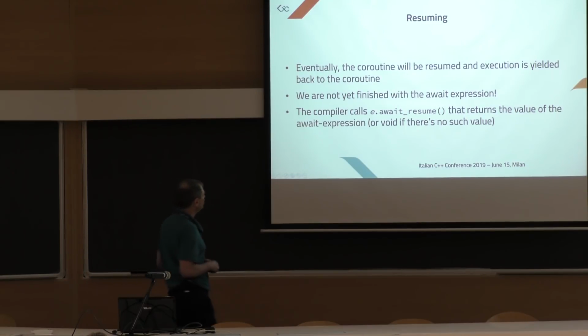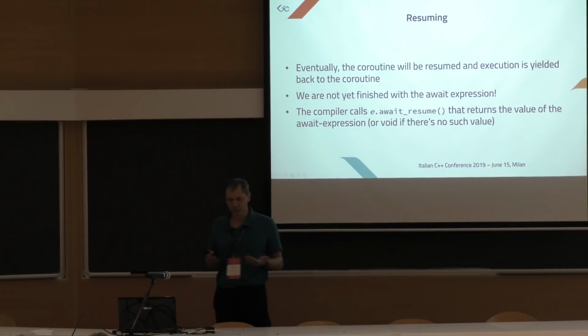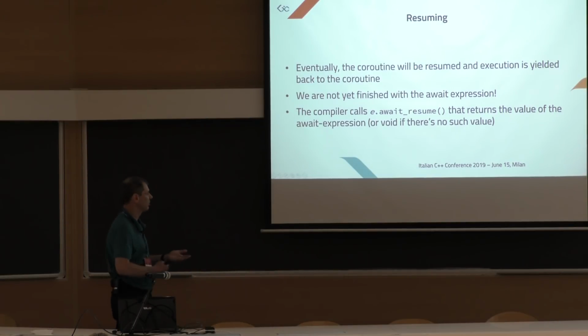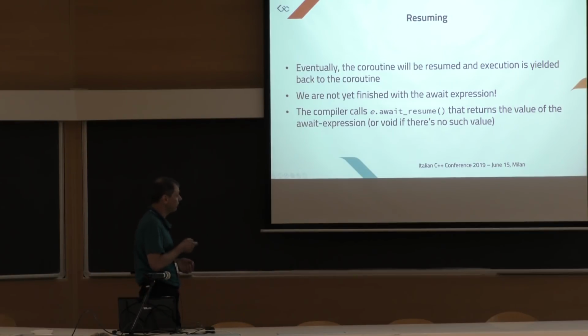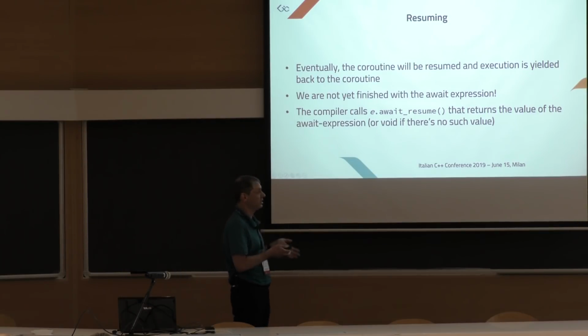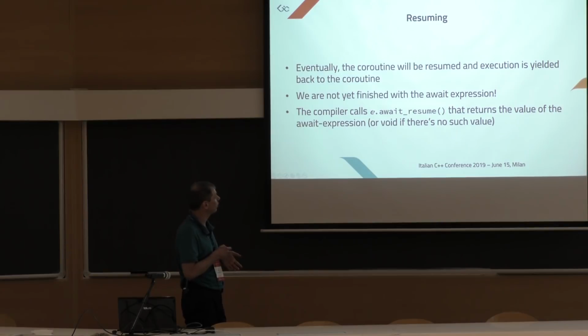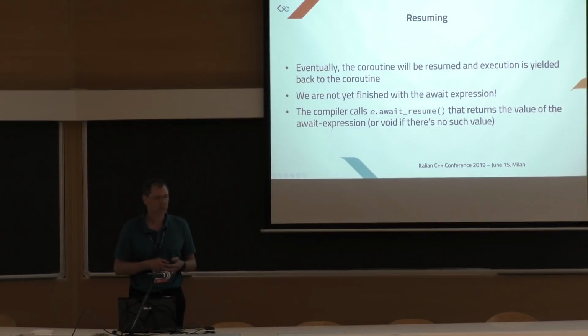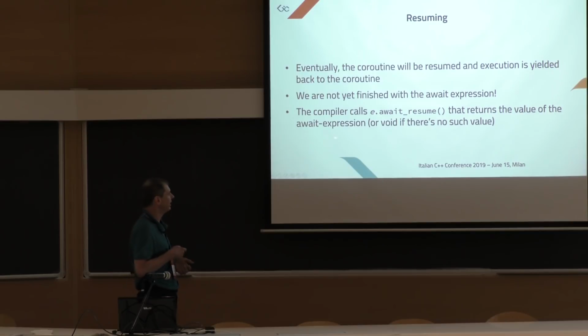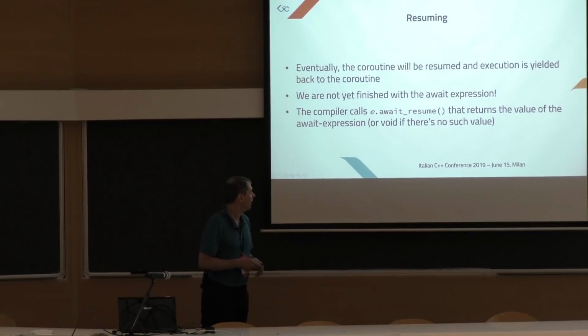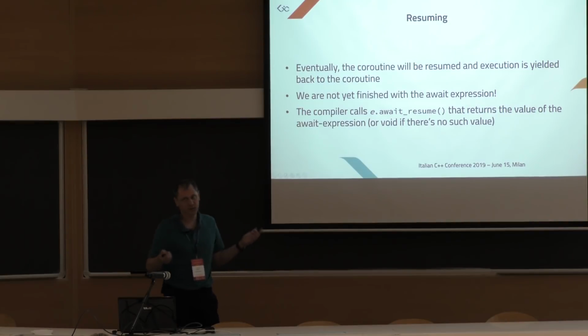Okay, resuming. Eventually, the coroutine will be resumed. So the control flows back into the coroutine that is still awaiting the result. We are not finished with the await expression because we said that as an expression it has a value. So the compiler calls e.await_resume to compute the value and possibly do something else. But usually the responsibility of this function is to compute the value of the await expression. This await_resume may be void if there's no such value.